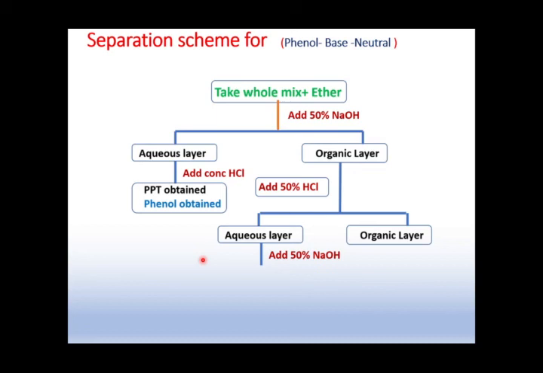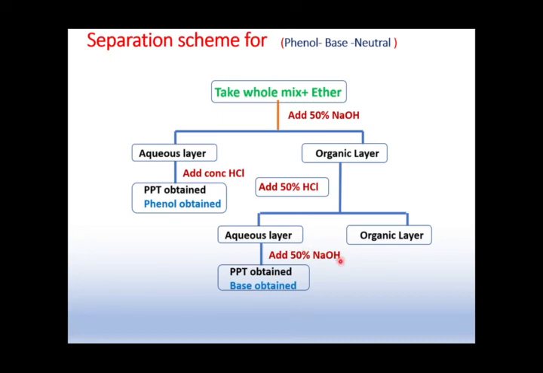Precipitating out the base is a very difficult task in my experience. So we need to add an excessive amount of NaOH, and on the other hand we need to cool that test tube. Only and only after cooling and adding an excessive amount of NaOH will the base reprecipitate, otherwise it will not be shown in our test tube. So please remember that. So once we get the PPT, we say base is obtained. While determining the type we were saying base present, but now we can say base is obtained. Now the last